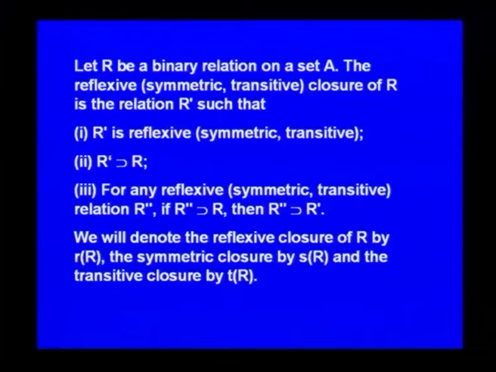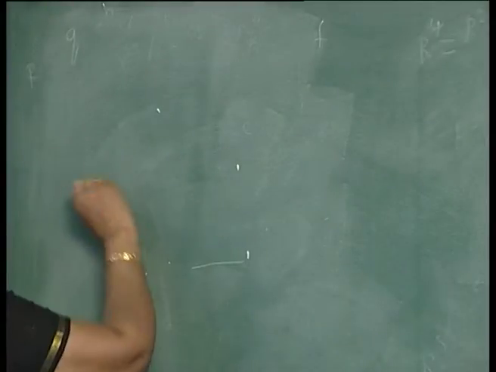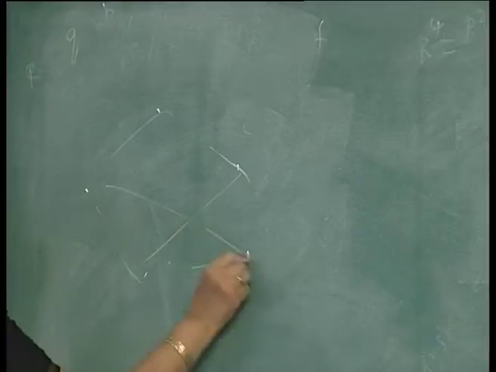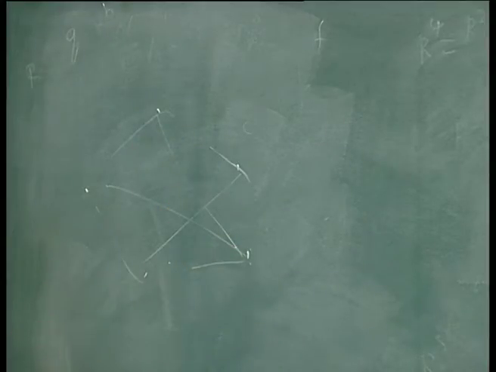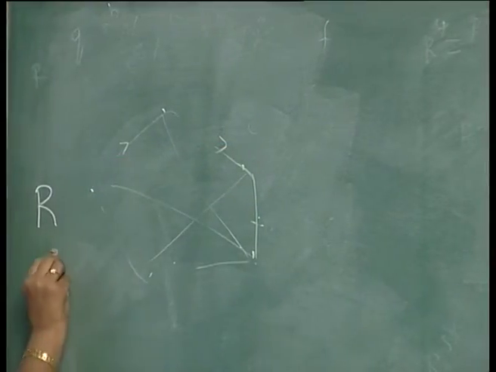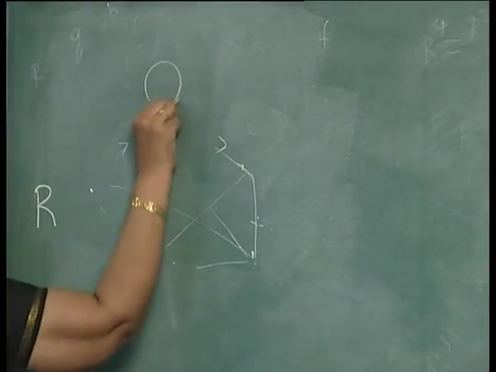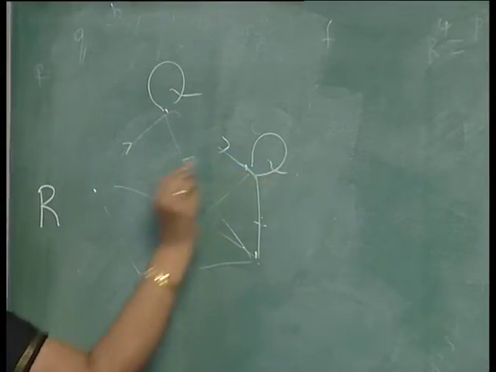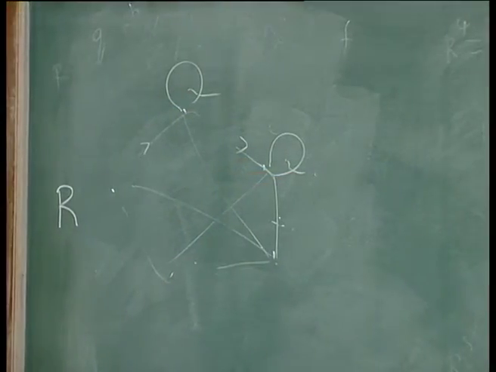Okay. In a very naive way, you can define it like this. Let R be a binary relation and you can represent it by a directed graph. It may have some self loops, it may not have all self loops.